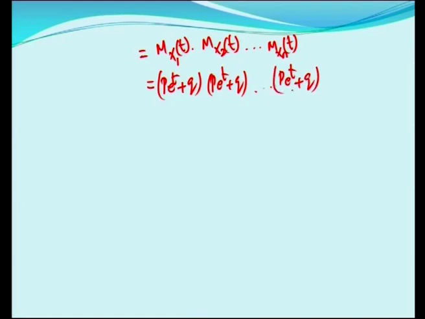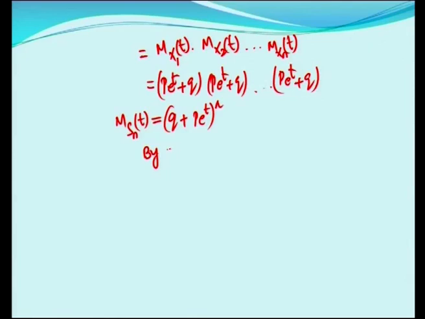How many times is that p e power t plus q repeated? It is n times, so whole power n. This is m Sn of t. This moment generating function looks like the binomial distribution's moment generating function. So by the uniqueness theorem, we can say that Sn follows a binomial distribution with parameters n and p.